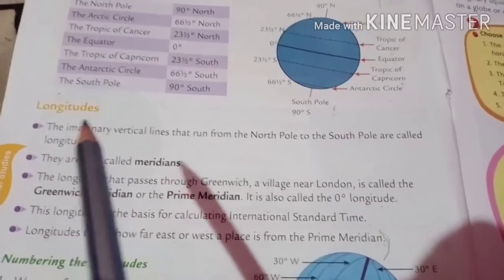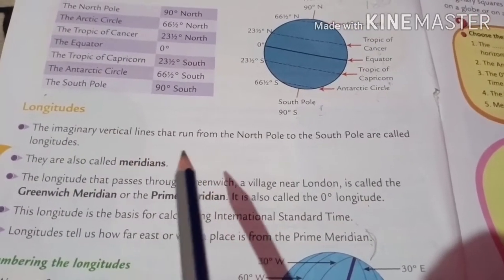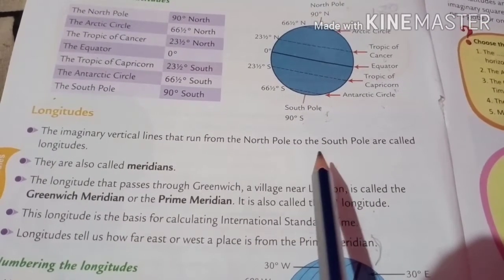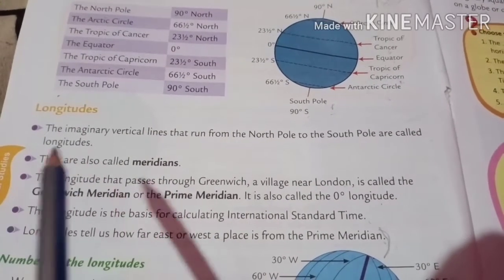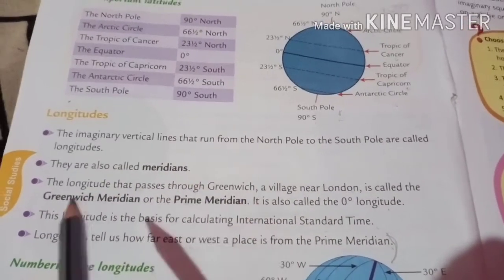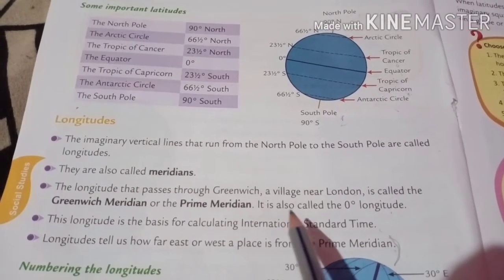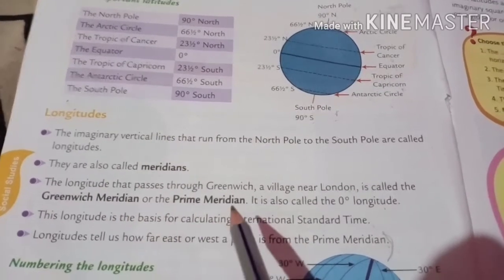Okay. Now we learn longitudes. Longitudes are also imaginary vertical lines. They run from the northern pole to the southern pole and are called longitudes. They are also called meridians. The longitude that passes through Greenwich, a village near London, is called the Greenwich Meridian or the Prime Meridian.